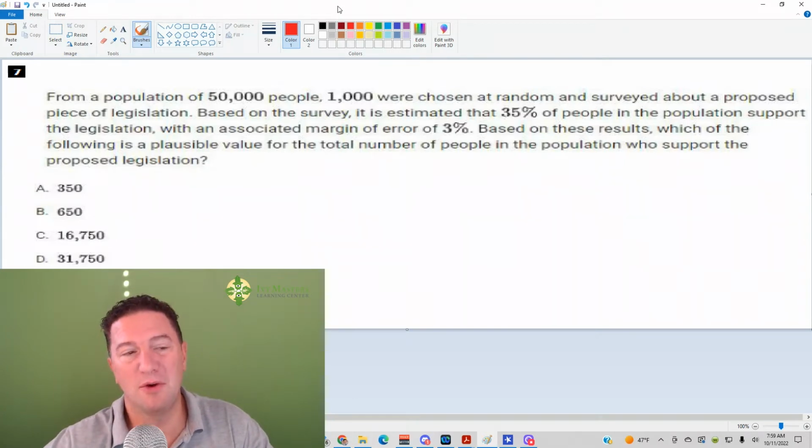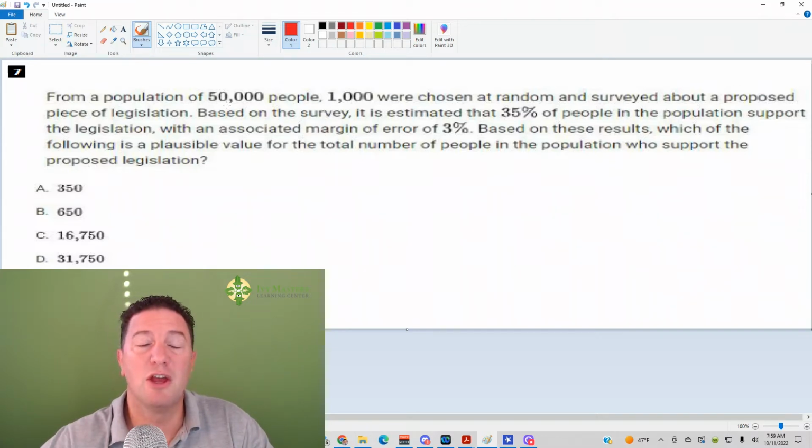And today we're going to look at the 7th question from Digital SAT Test 1. 7 reads, from a population of 50,000 people, 1,000 people were chosen at random and surveyed about a proposed piece of legislation. When you do a math question, especially a long word problem, you want to understand and solve in pieces. So what do we have here? We've got 1 in 50 people were surveyed. And so if you've got the total number surveyed, if you multiply by 50, then you've got the total number